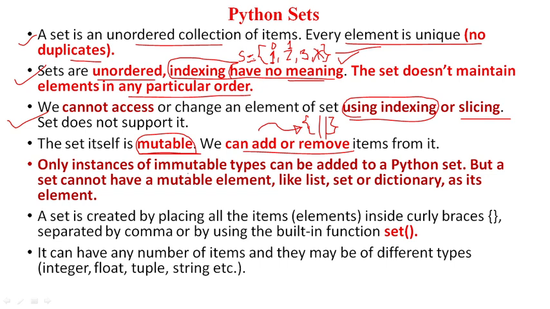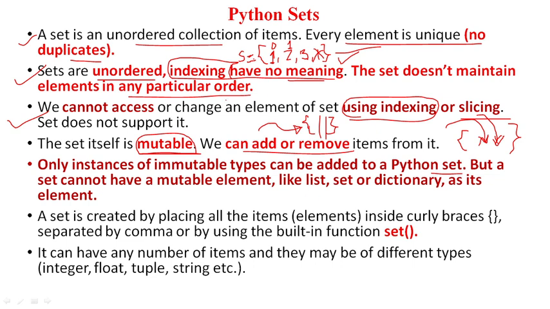Only instances of immutable type can be added to the Python set. It means that in the Python set you can add tuples. Because tuples are immutable, we cannot change the tuple.